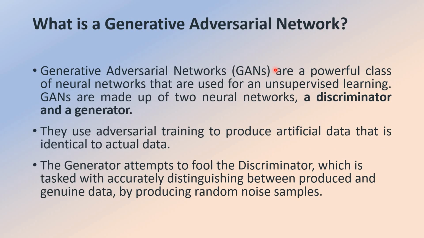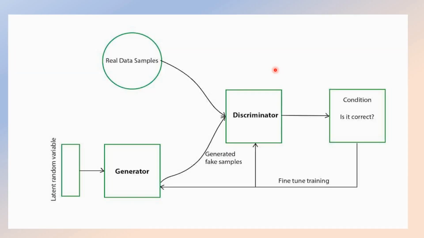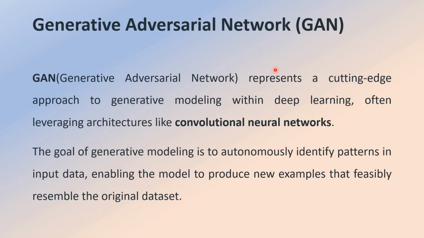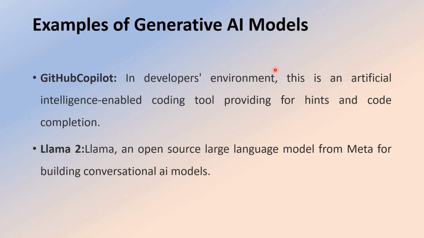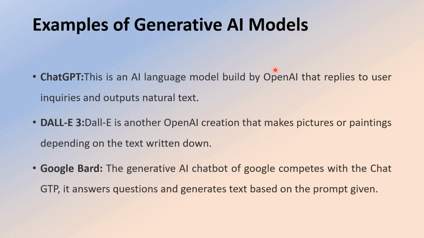So what are generative adversarial neural networks? They are a powerful class of neural networks actually. This we will see in another video. Up to now, we have seen what a generative adversarial neural network is, and examples of generative AI models.